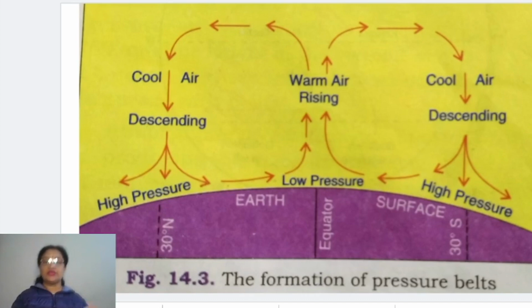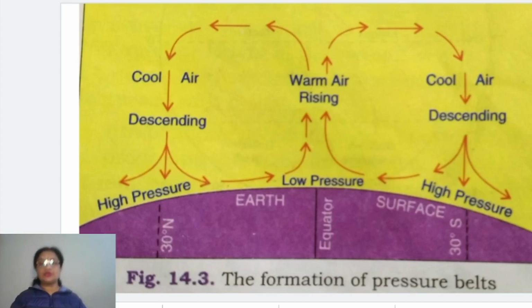So in total we are getting 7 pressure belts on the earth. The equatorial low pressure belt is common, and the rest 3 are there in the north and 3 in the south. So 6 plus 1 makes 7 pressure belts over the earth. Clear? Now how are these pressure belts formed?